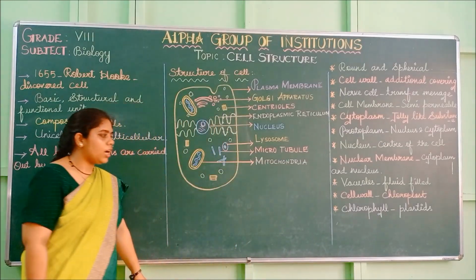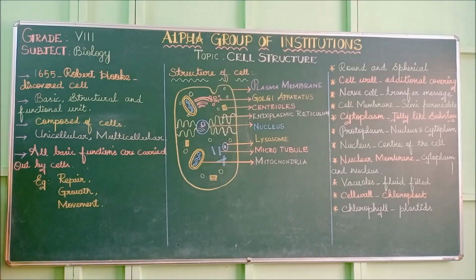Now I will give you a recap from the first. In 1655, Robert Hooke, a scientist, discovered the structure of the cell. The cell is the basic unit of life, because without cells there is no life. All living things are made up of cells only. That is why it is called the basic unit, and the structural unit.